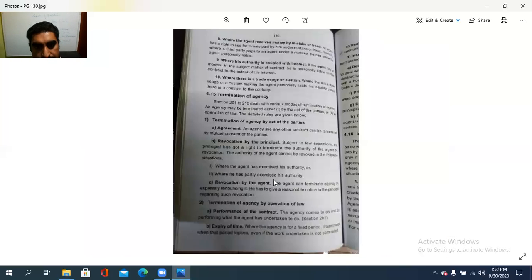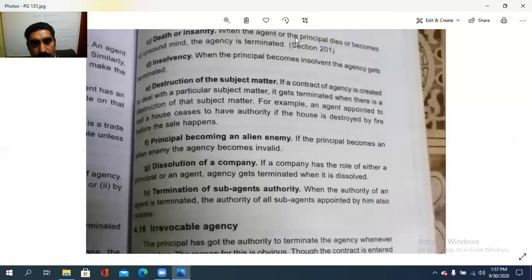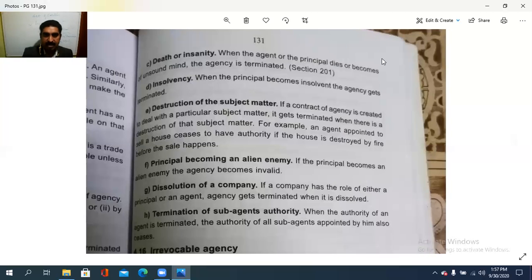Then the third is death or insanity of a principal or an agent. When the agent or the principal dies or becomes of unsound mind, the agency should be terminated. So when the agent or the principal dies or loses sanity, in such a case the agency is terminated. Then insolvency: if the principal becomes insolvent, the agency gets terminated. What does that mean? If the principal becomes insolvent, that is, goes bankrupt.